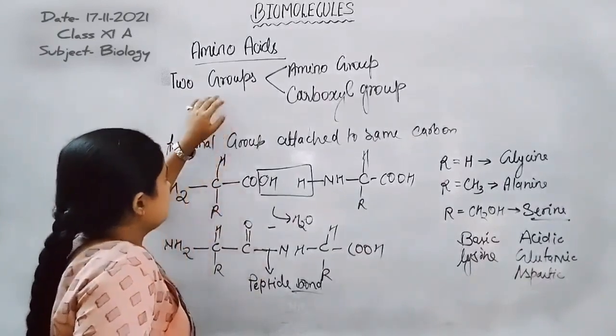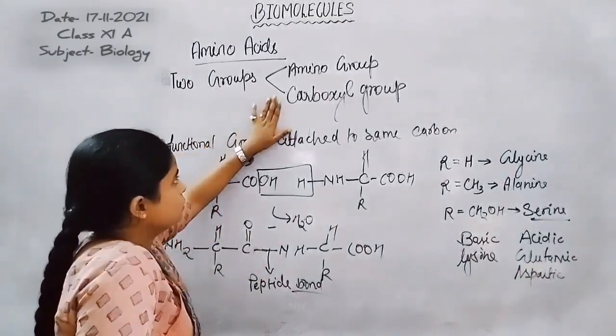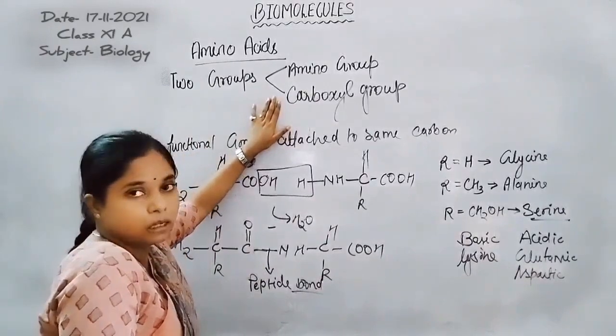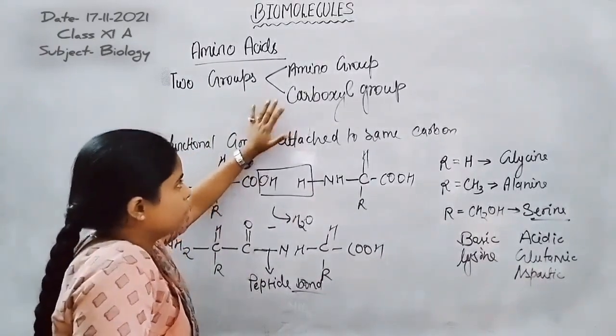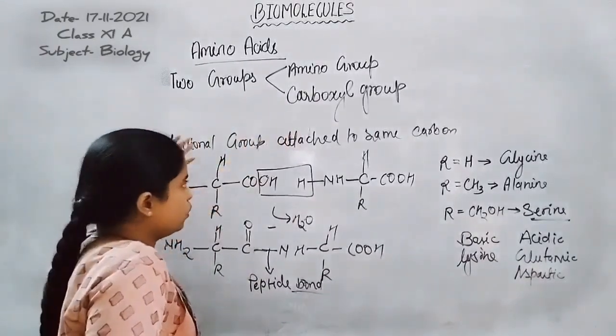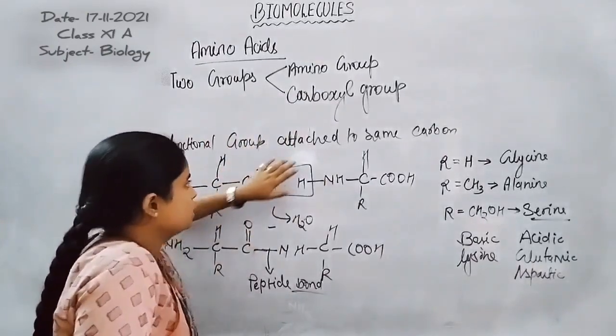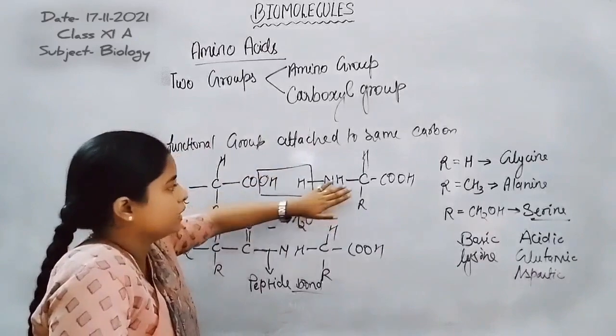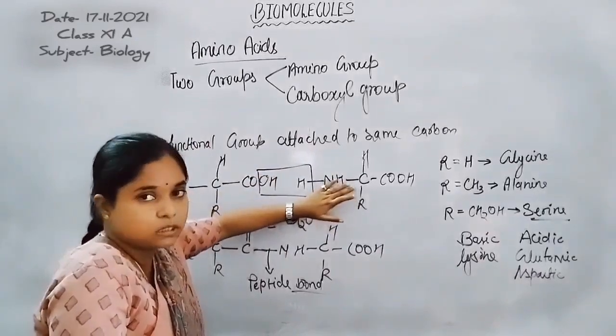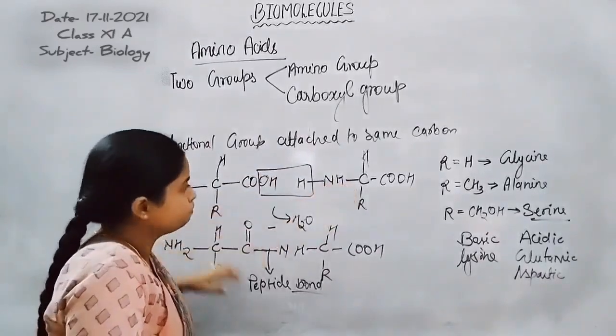Now there are two groups present in a single amino acid: the amino group and the carboxylic group. Both are attached at the same carbon. That carbon is known as the alpha carbon, and that's why the amino acid is known as an alpha amino acid.